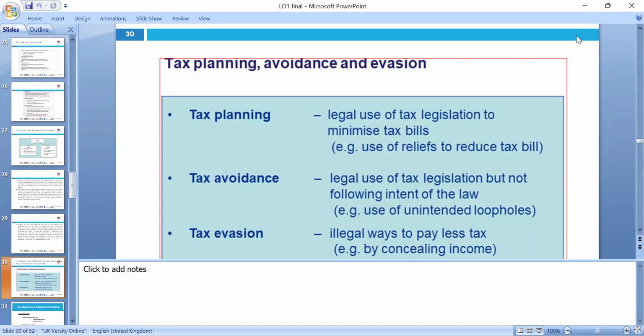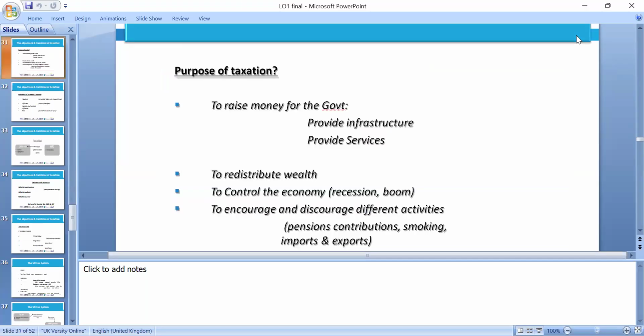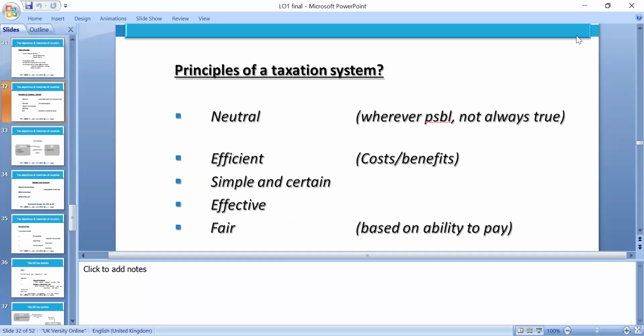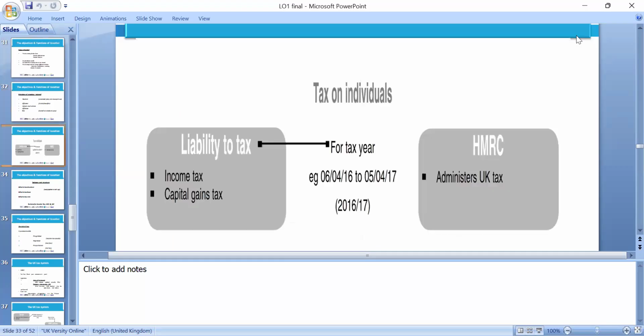We can reduce the tax bill, for example husband and wife transferring savings and so on, so you have to look at tax planning. The purpose of tax is to raise money for the government and provide infrastructure, provide services, redistribute wealth, control the economy, and encourage and discourage different activities, such as pension contribution, smoking, import and export. Principles of the taxation system: neutral, efficient, simple, certain, effective, and fair.